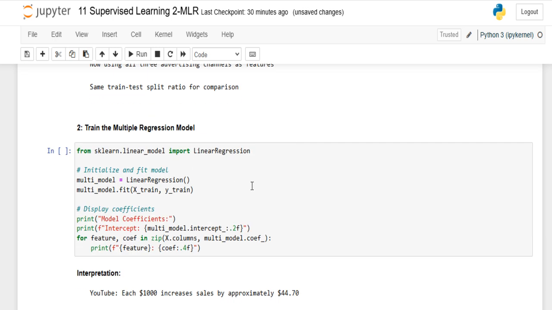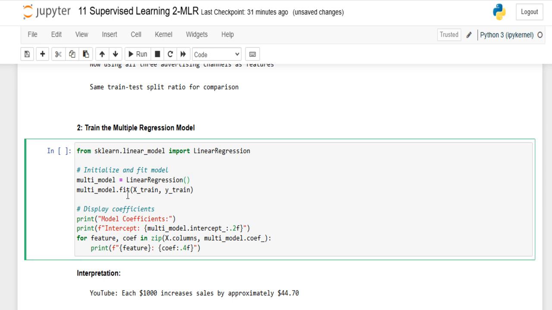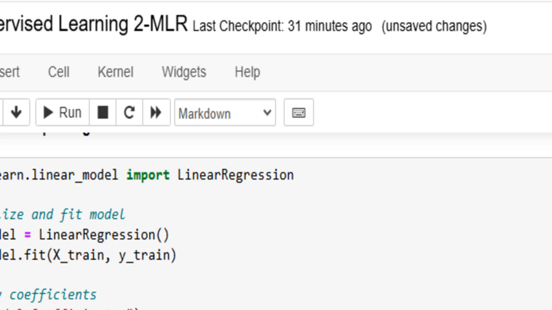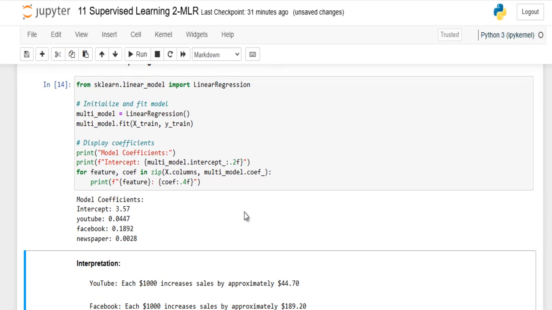We are going to run the training now, as usual. It's the same thing, but now we have more than one predictor. That's the only difference. I run this line of code, and we can see our intercept, YouTube, Facebook, and newspaper, with the coefficient of each.